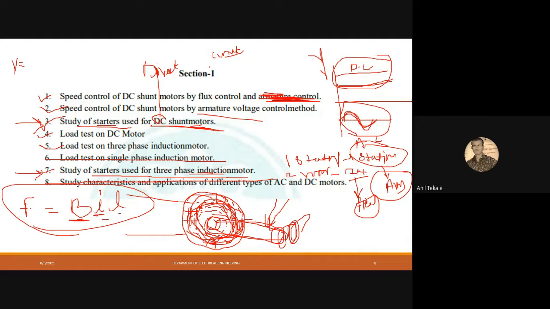So let me tell you one diagram. Here I am applying one voltage. Here is my field winding. DC shunt motor we are discussing. So this is the field winding, and this is my armature winding. These are the two windings. Here I will write field, here I will write A.